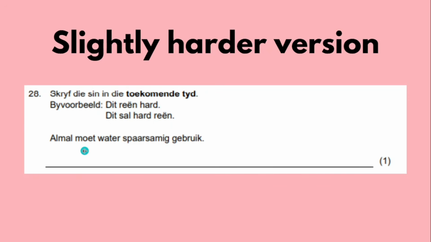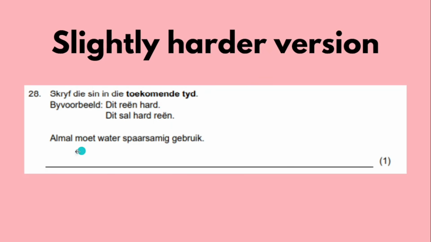Okay, so now the one that they want you to do is almal moet water spaarsamig gebruik. The reason why I'm saying this is a slightly harder version is the fact that they added moet. So in English, this would say everyone must use water sparingly.